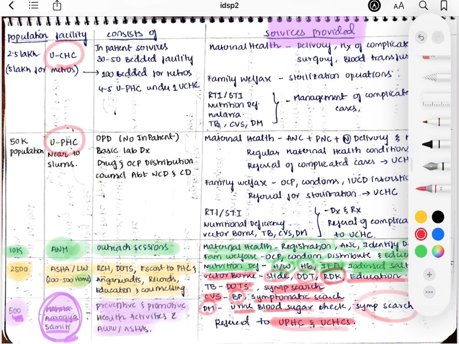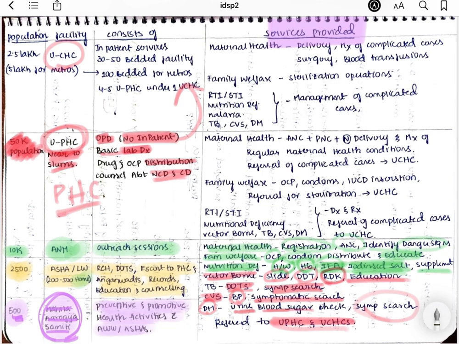So let us see about the Urban Primary Health Center. It is maintained at the level of 50,000 population. It is also maintained near the slums. So we have PHCs near the urban slums, right? It consists of one OPD. Only outpatient services are given, no inpatient services. Inpatient services are only given in the community health center. They'll also have basic laboratory diagnosis, drug and OCP distribution. And they'll also counsel about non-communicable and communicable diseases.